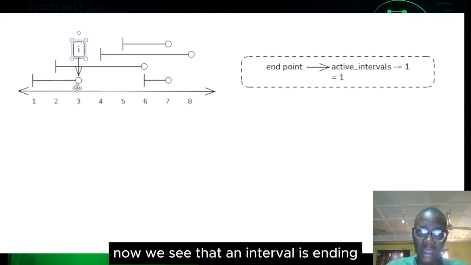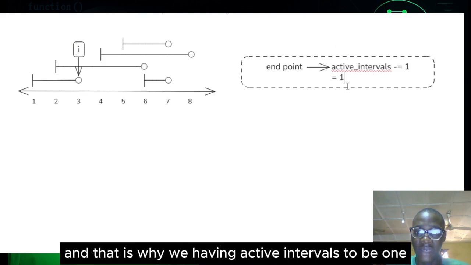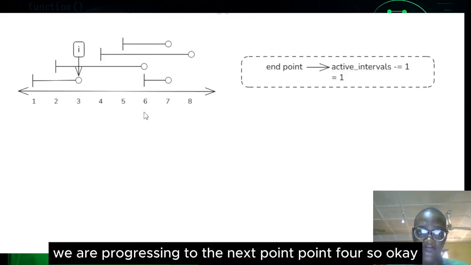At the point 3 now, we see that an interval is ending. So it's going to be a -1 for the active intervals now, and that's why we're having active intervals to be 1, right? So what are we doing now? We are progressing to the next point 4.